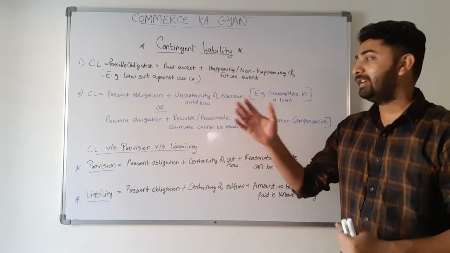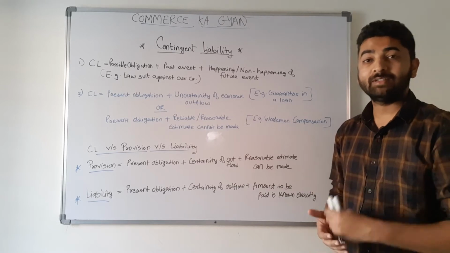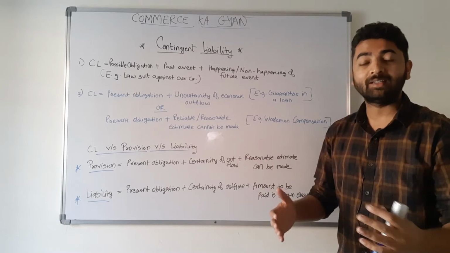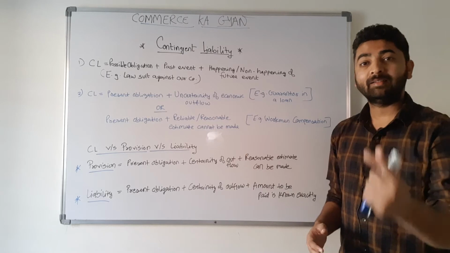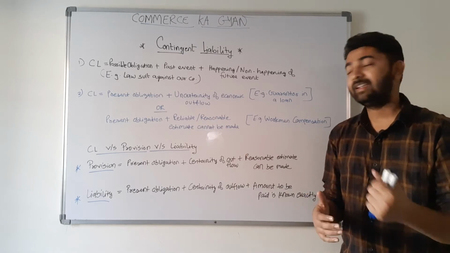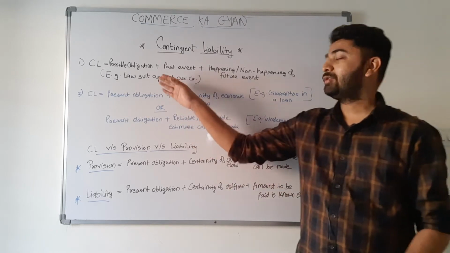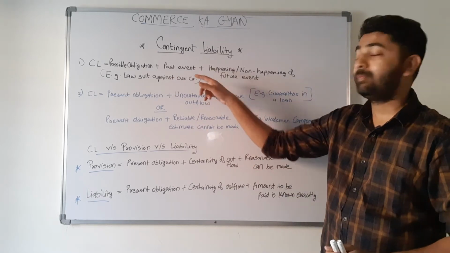As you can see, I have divided the whole definition into certain points, which will be easier for you to remember the whole concept and understand the deeper meaning of the definition. So let's begin. Contingent liability equals possible obligation plus past event, right?